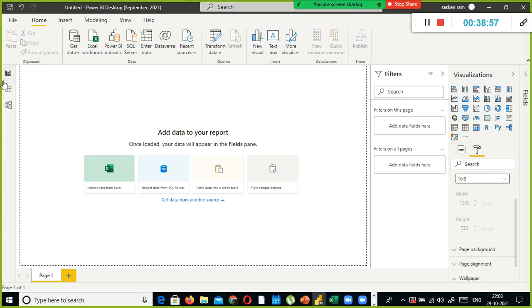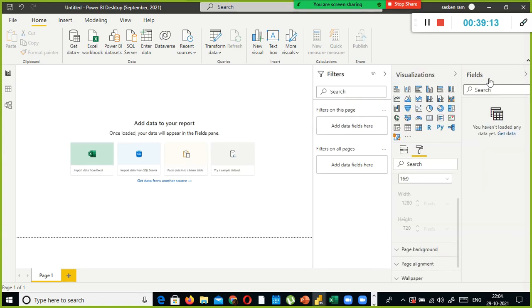And on the left side, when you see, there are three icons here. This one is called your report. The one we are on currently is where we will be creating the visuals. What do you mean by visuals? On the right side you can see the visualization frame, and also if you click on this, you will find fields here. Initially the fields are blank because we did not import any data. Only when you import the data, that data file will have columns, and then you can find the data file name and the associated columns here.